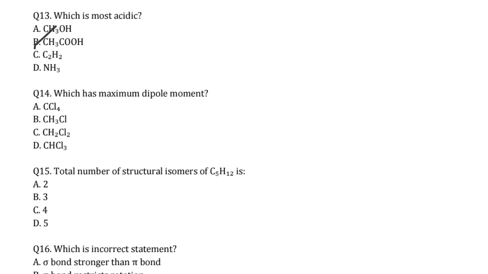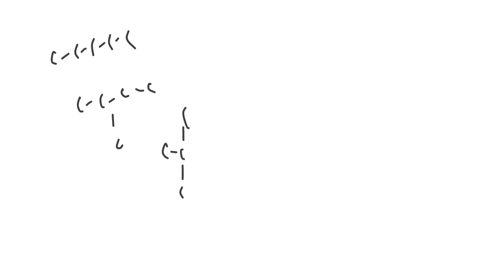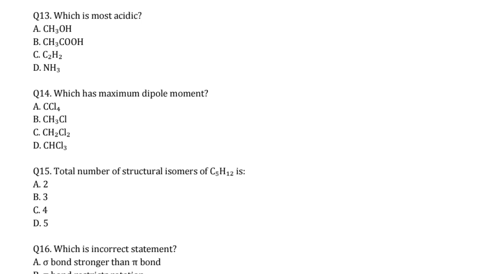B. Which has the maximum dipole moment? Here the maximum dipole moment is CH3Cl. Here, total number of structural isomers of C5H12. How many structural isomers are there? The total number of structural isomers is 3 here. Okay, it is a pentane. So let me explain this one. Pentane, 1, 2, 3, 4, 5. This is pentane, and you can write this another way like this. This is another isomer, and another one is like this, neopentane. Right? These are the 3. So our answer here is 3.